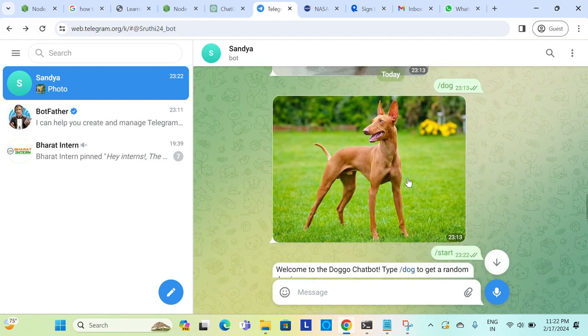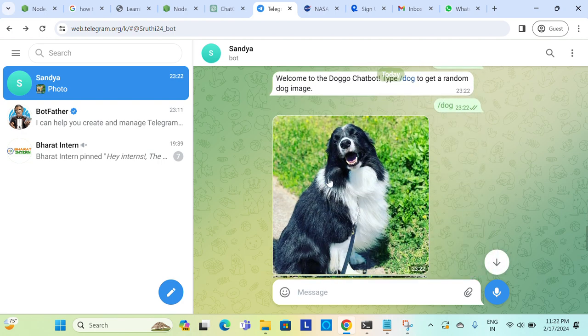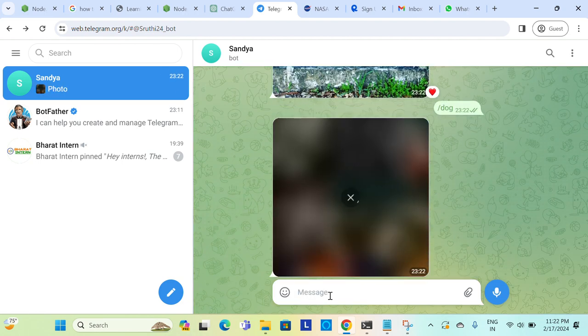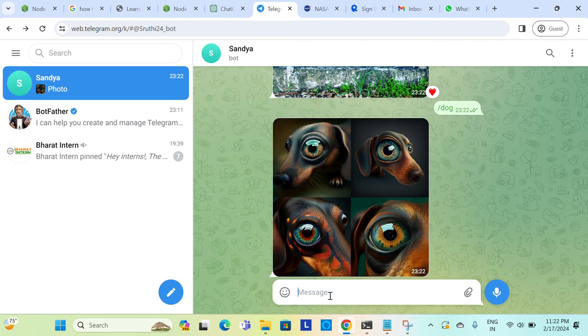So this is how the random pictures of the dogs are generated by using the dog API key in our Telegram bot. Again, I am typing. So like this, we can connect our Telegram bot with the dog API key.